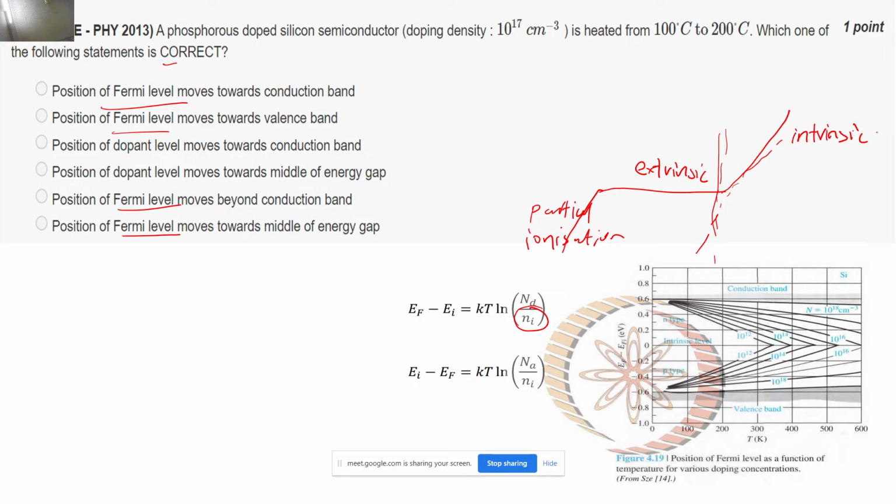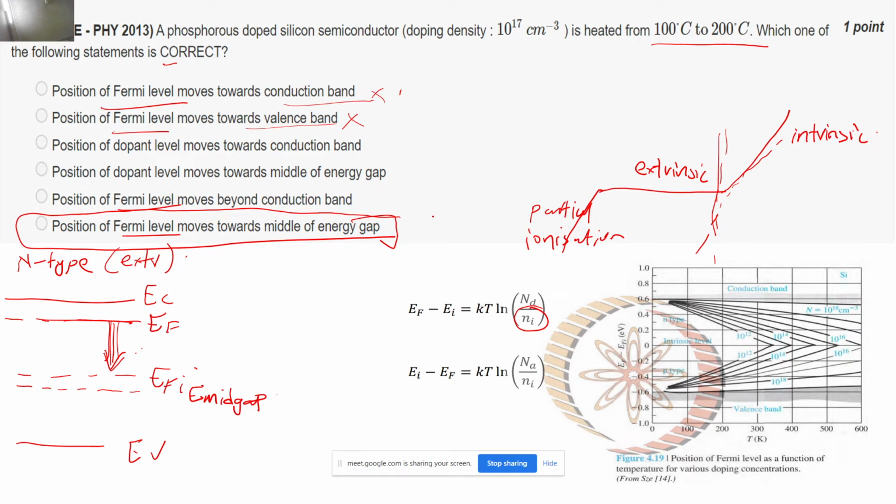As we increase the temperature from 100 degrees to 200 degrees, does the position of the Fermi level move towards the conduction band? No, this is not the correct answer. Moves towards the valence band? It can't directly move towards the valence band. It moves towards the middle of the energy gap. So this is the correct option, and I hope this is clear to you. If it is not clear, then sir has explained this figure very well.